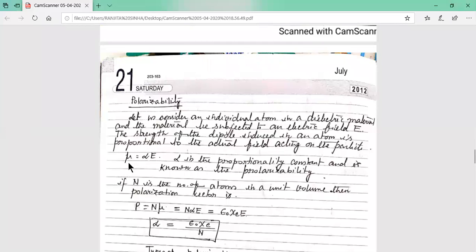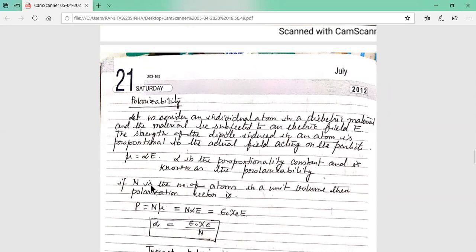Now here, polarizability. Mu is the dipole moment. It is proportional to E. So if E is greater, the dipole moment is greater. So mu is proportional to E, where mu is the dipole moment and E is the electric field. Now, removing the proportionality sign, we write alpha. So mu equals alpha E. This alpha is the proportionality constant and it is known as polarizability.